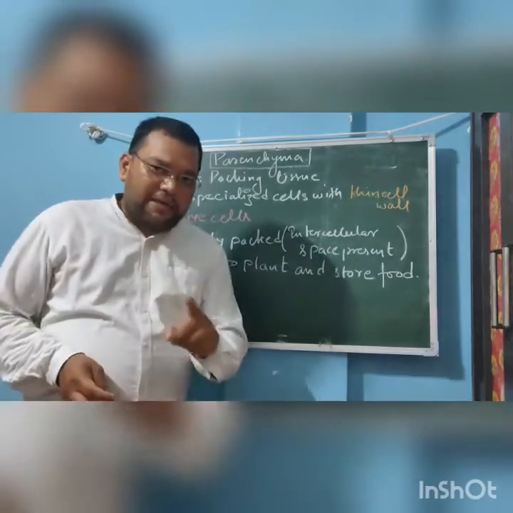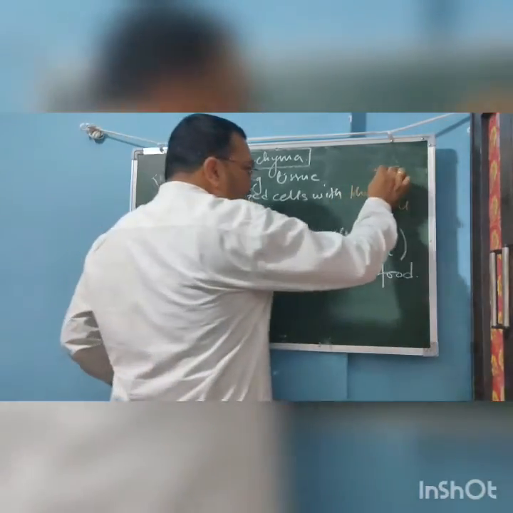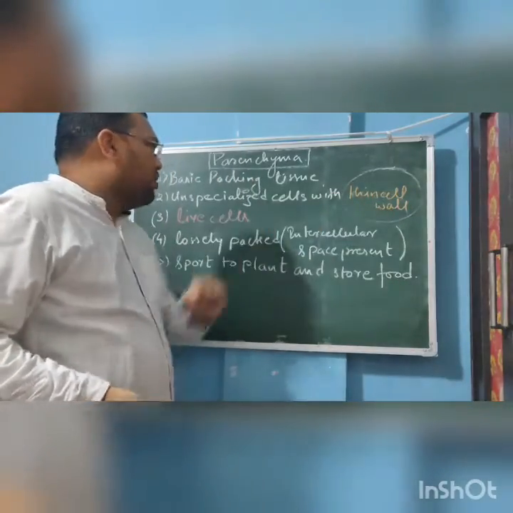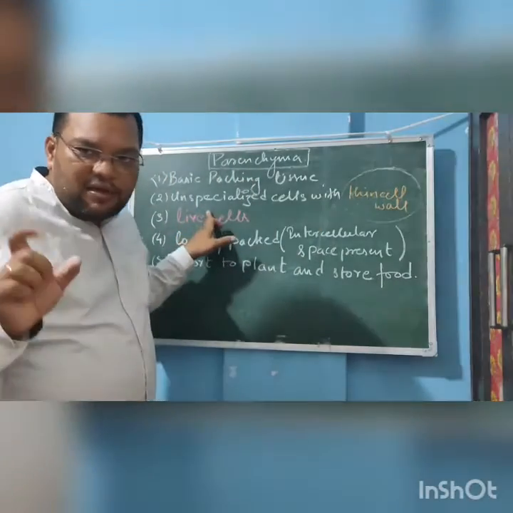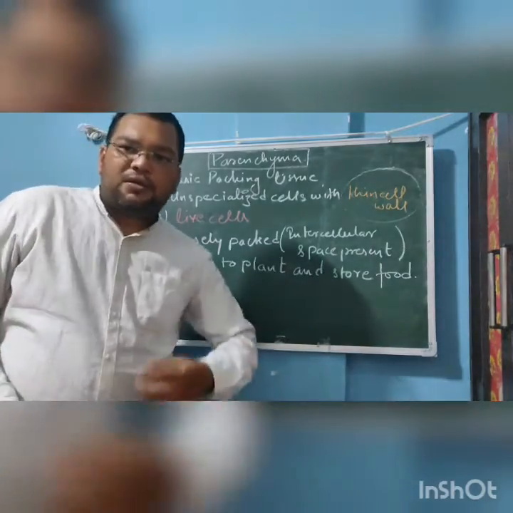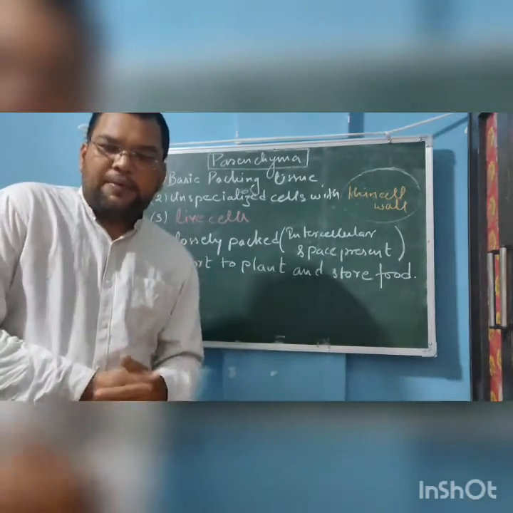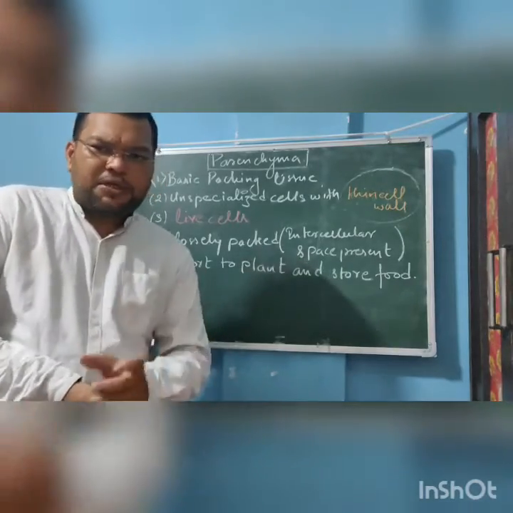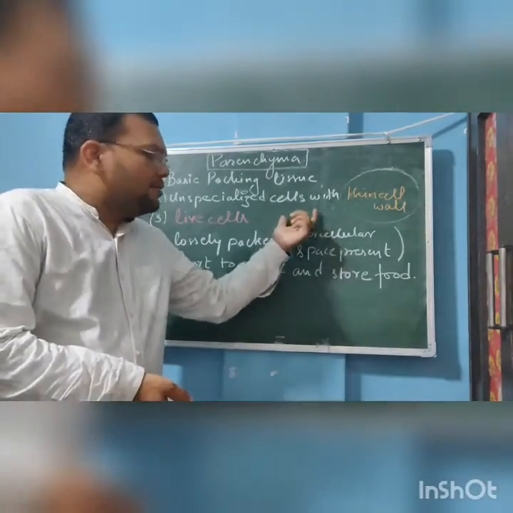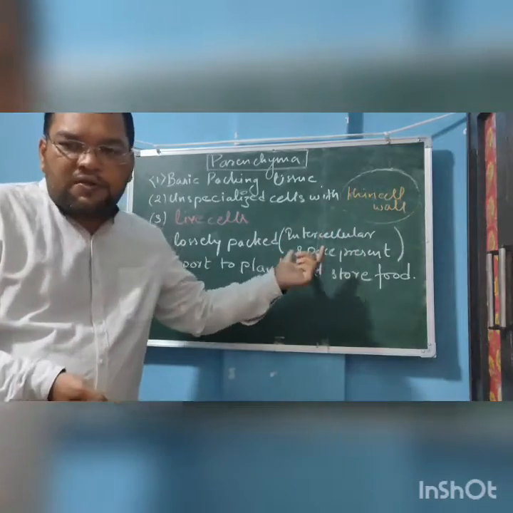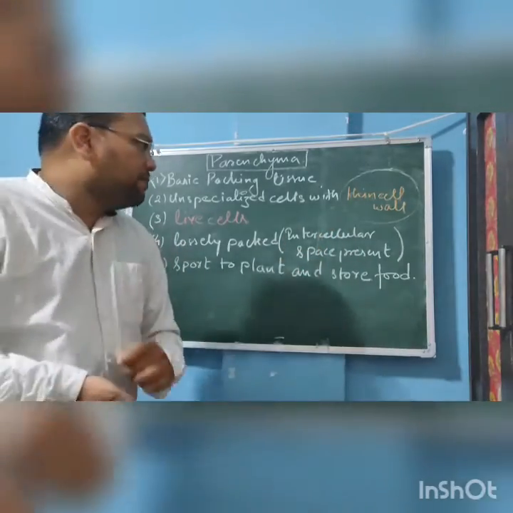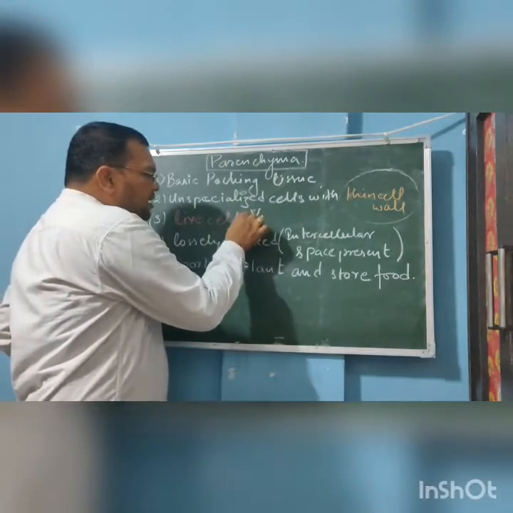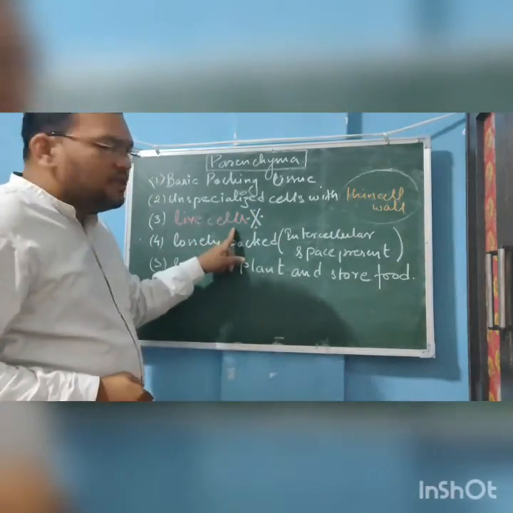Now the most important character is that they have thin cell wall. The cells are unspecialized. That means they are not involved in very special function, and the walls of the cell are very thin. Now the next point is very important. All cells are living cells.